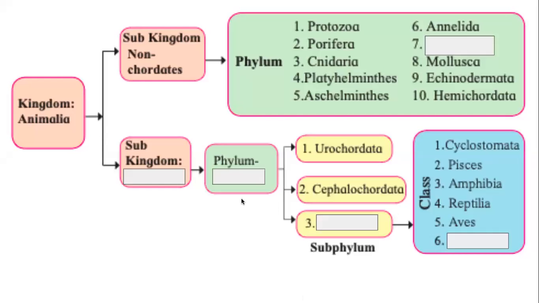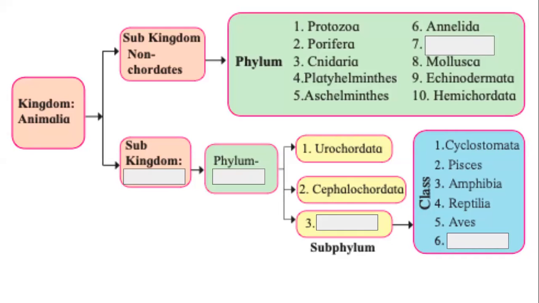But then at the end of the last class, I told you this is the traditional, or conventional, system of classification. And the system of classification is always evolving. It is evolving because science is based on observation, science is based on facts. So as and when we observe, we get to know more and more about nature, animals, plants. We improve our knowledge, we improve our classification so that we understand them better.